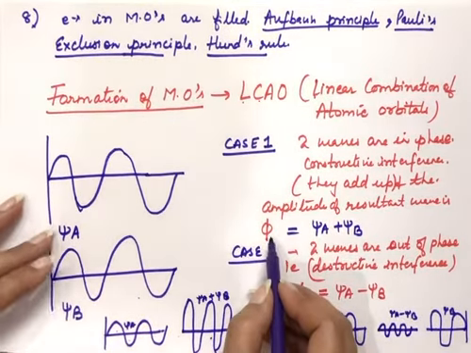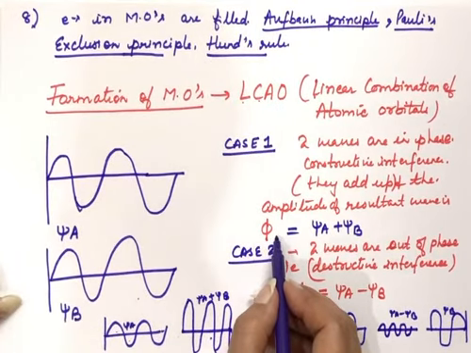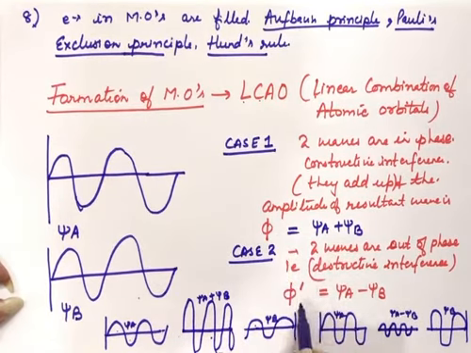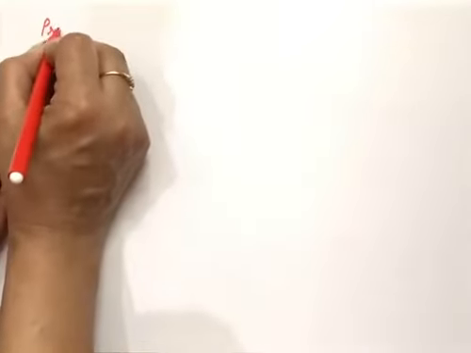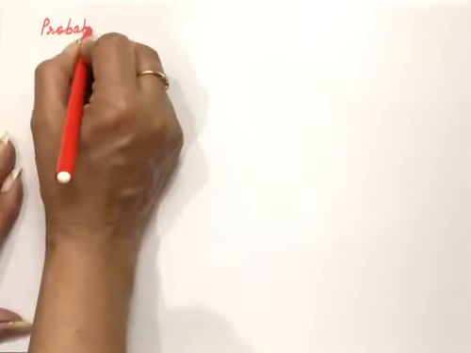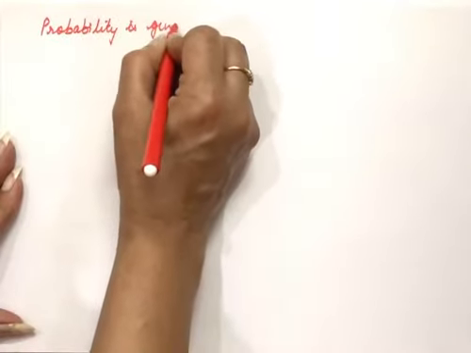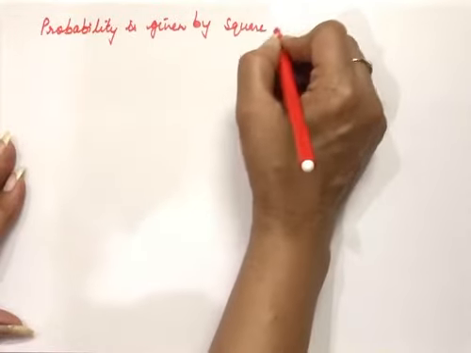But now this wave will not give us much information about the molecular orbitals. What we do is, to find out the probability, we take the square of the amplitude. Now we take the square of this. We have done in the second chapter that probability is actually given by the square of amplitude.